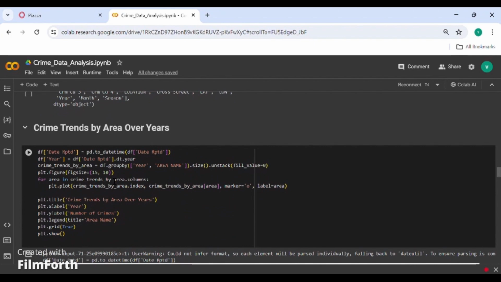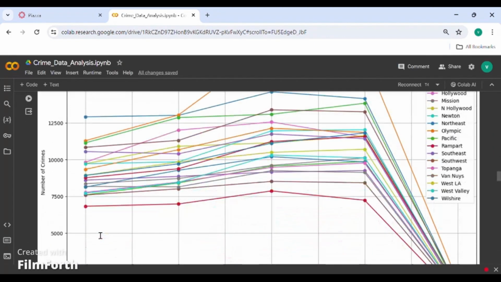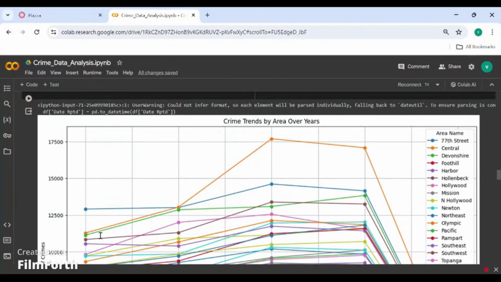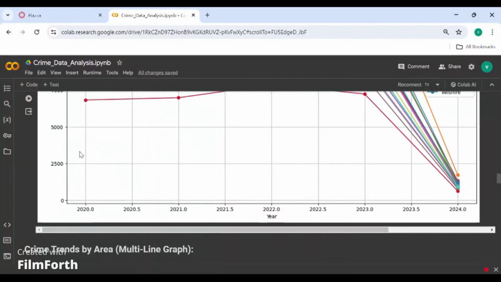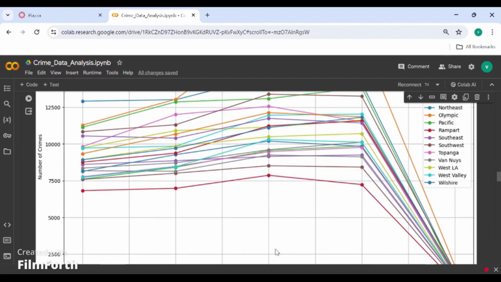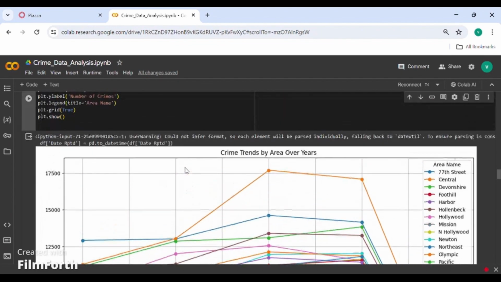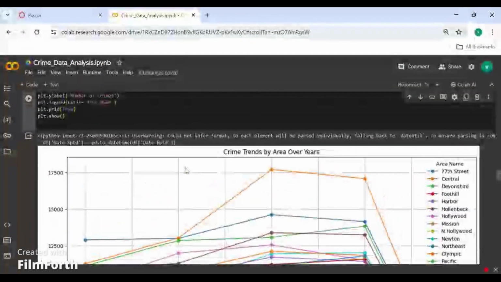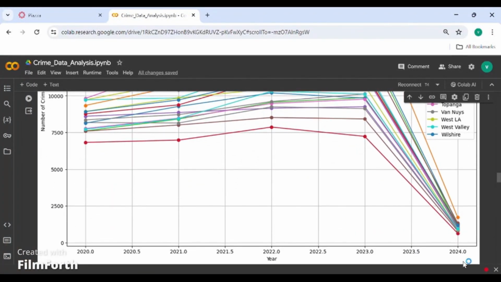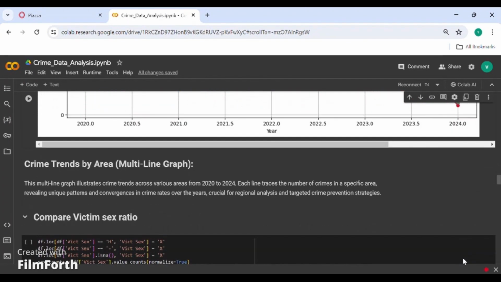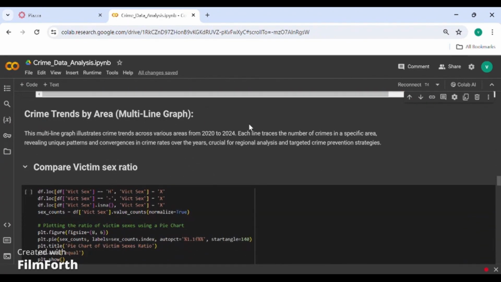Coming to the crime trends by area over years, we have done the analysis based on the areas, and this is the code for that. This is the multi-line graph for crime trends by area over year. We have different areas, different years, and number of crimes occurred. From 2020 to 2024, these are the years, these are multiple areas, and we see a gradual increase in crime in 2022, and now we can see a gradual decrease in 2024. So this is the multi-line graph explanation for crime trends by area.